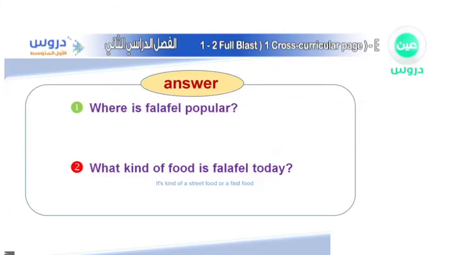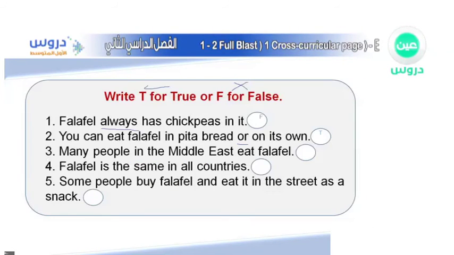So what do you think about the answer? Many people in the Middle East eat falafel. Well, that's true, yes, because they said many people in the Middle East eat it, and they said also many people around the world. That's right. Many people in the Middle East and many people around the world do eat it. So both of these are actually true. Okay, what about the fourth one?